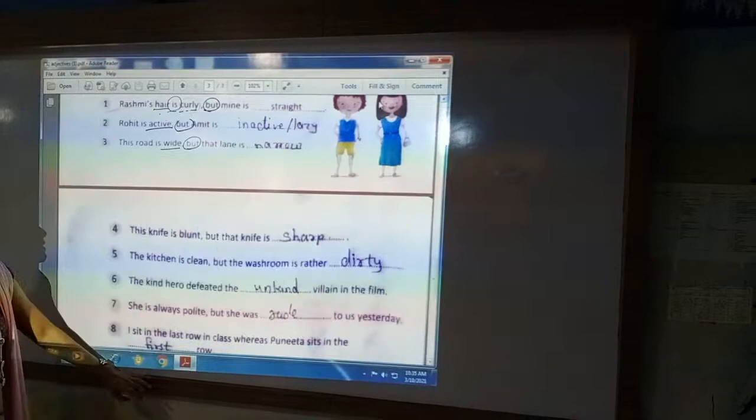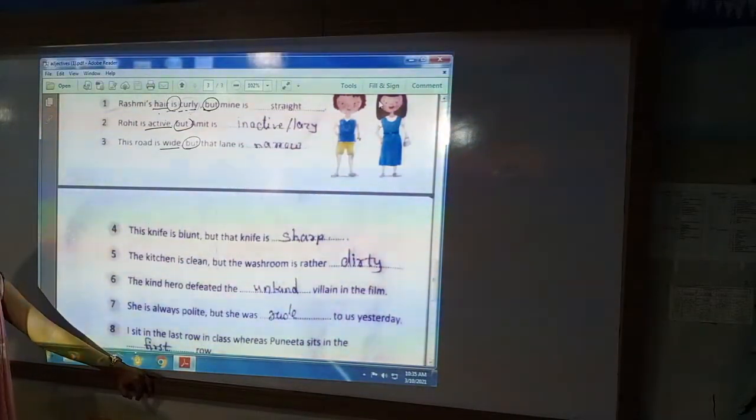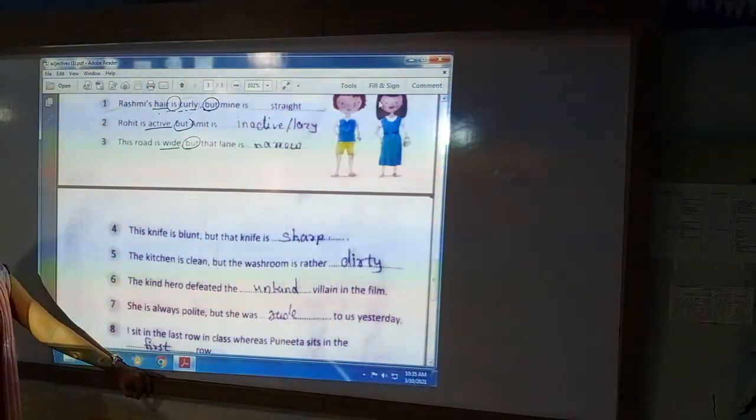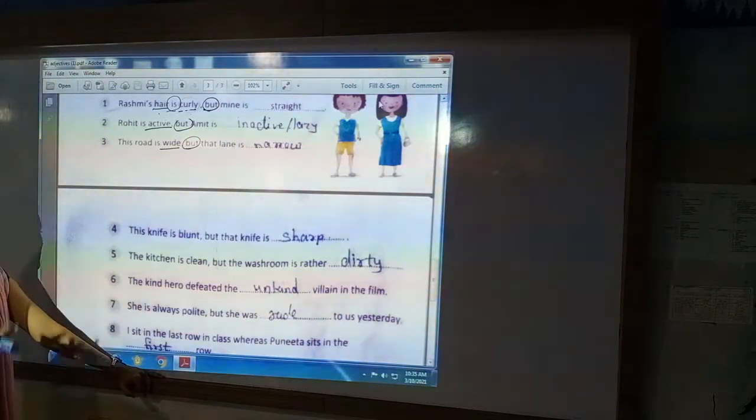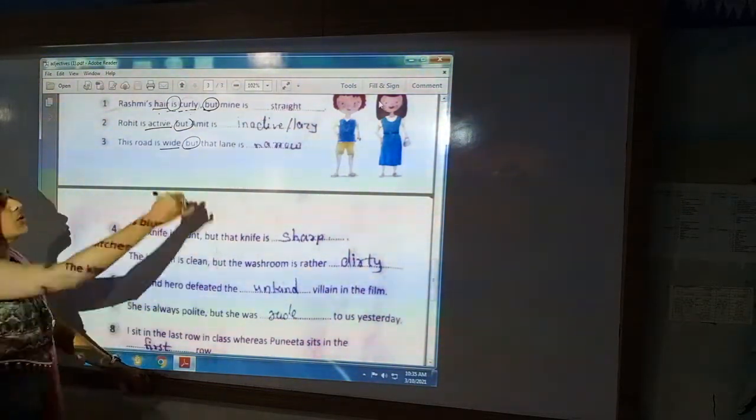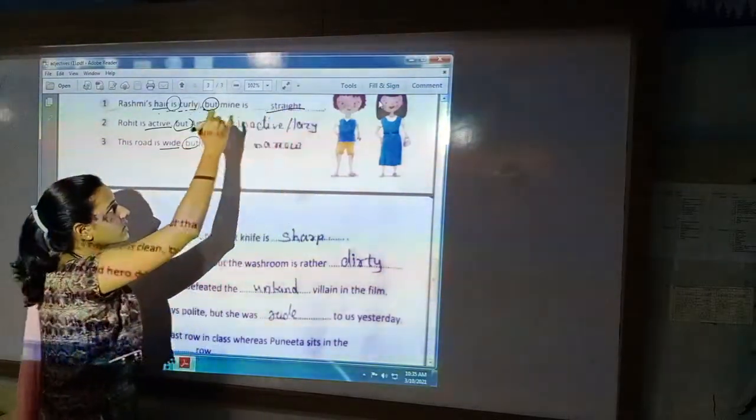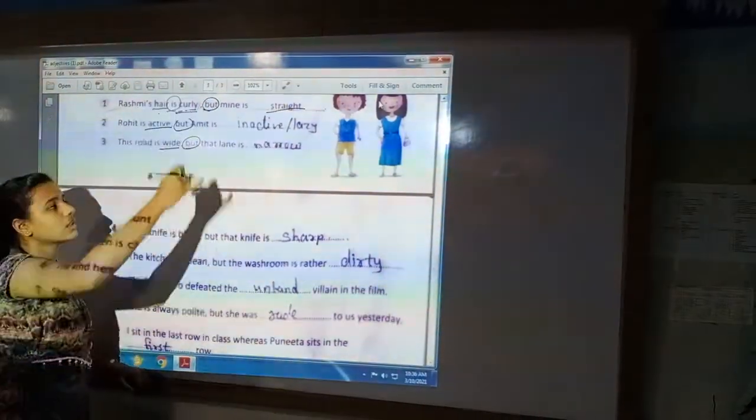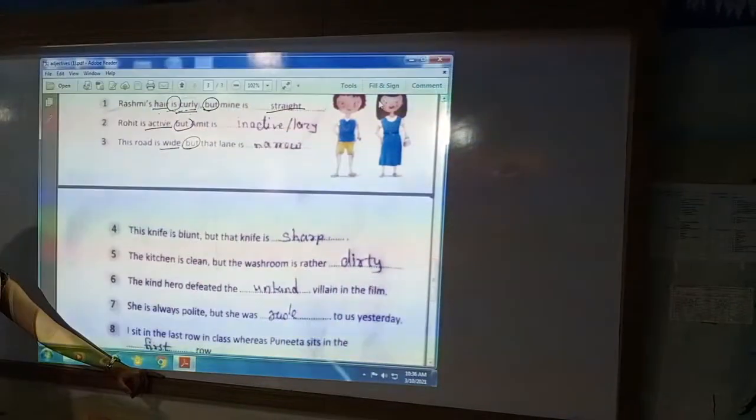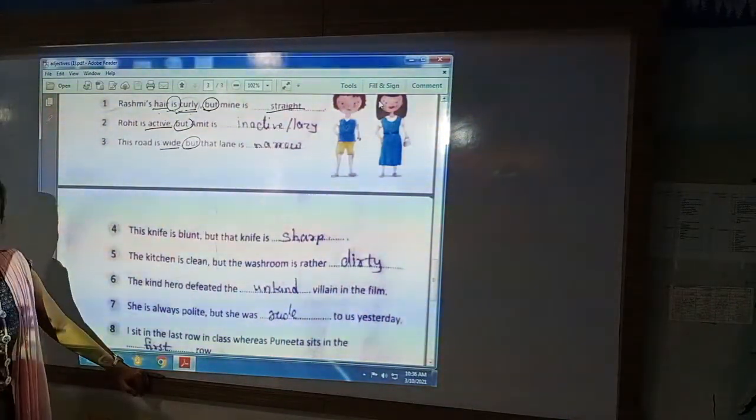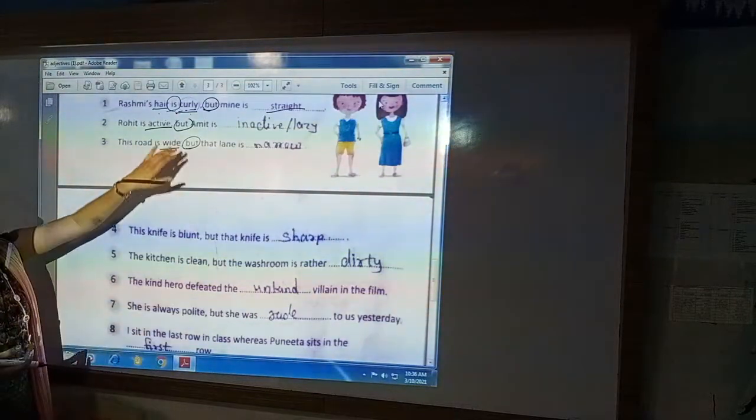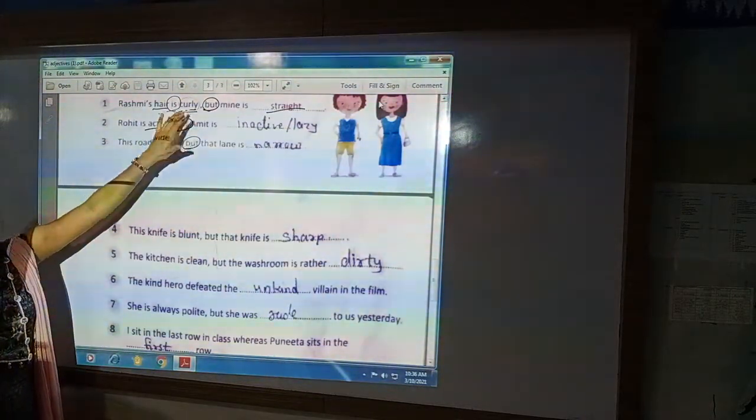So the second sentence is, mine is straight. Rashmi's hair is curly and mine is straight. So straight is the adjective and it is opposite to curly. In this way you have to put the opposite adjective of the first sentence's adjective.